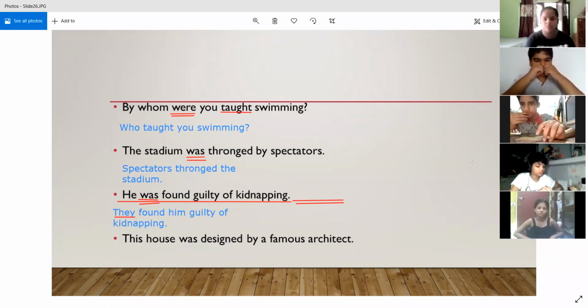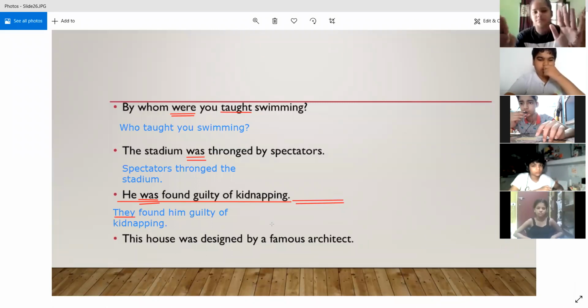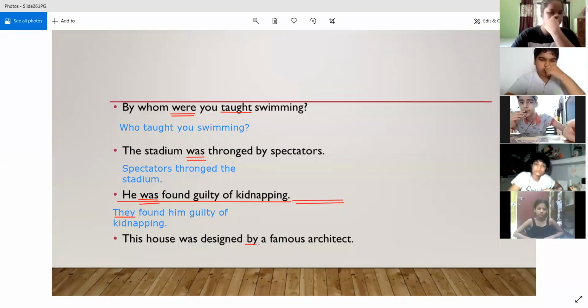Yes, Somesh now. Good morning, sir. Sir, by a famous architect, this house was designed. Why are you using "by", Somesh? "By" is used in the passive voice. Now we are converting it into active voice. Only when it was a question do we use "by".